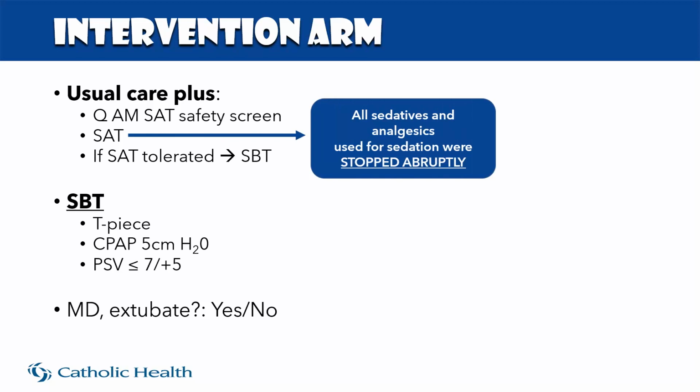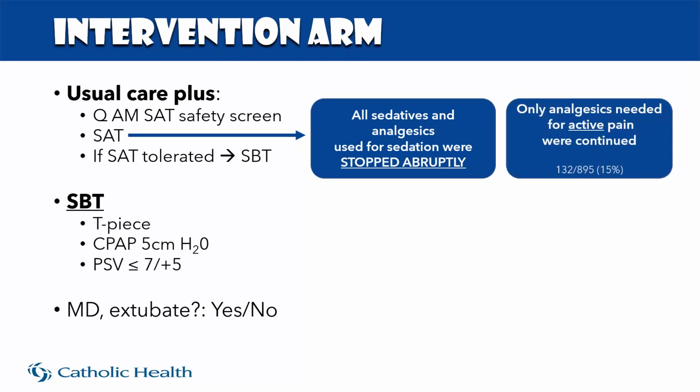So all sedative and analgesics used for sedation were stopped abruptly. I feel this is important to underline here. They weren't weaned, they weren't cut in half, they were abruptly stopped. The next question that normally follows this when I point this out in the paper, what if they're on an analgesic infusion, like a fentanyl infusion? What do we do? Well, the analgesic is only continued if the patient has active pain.